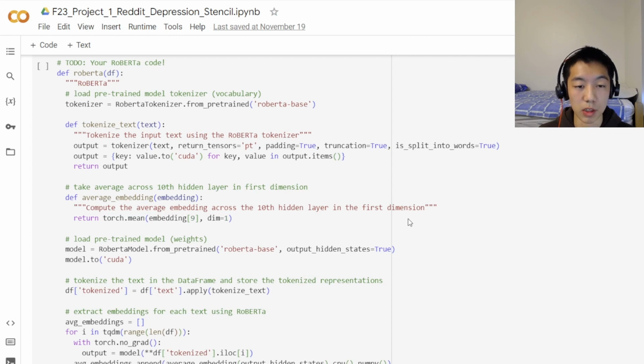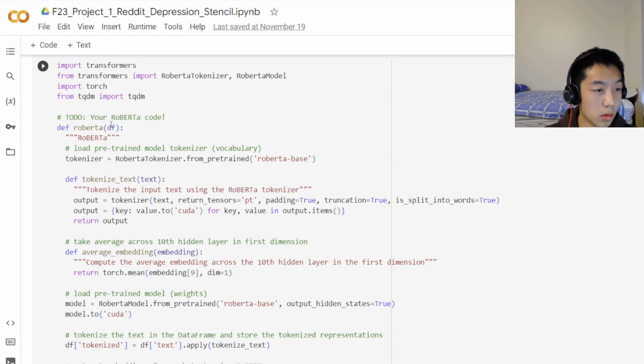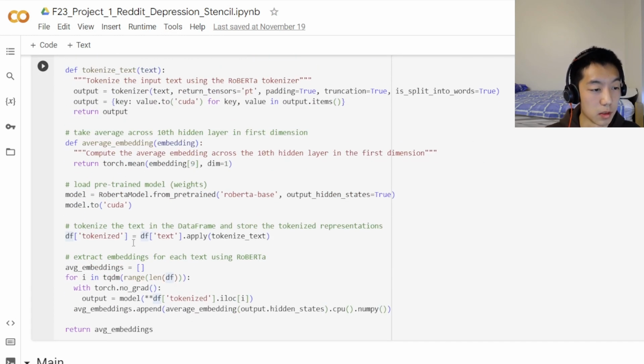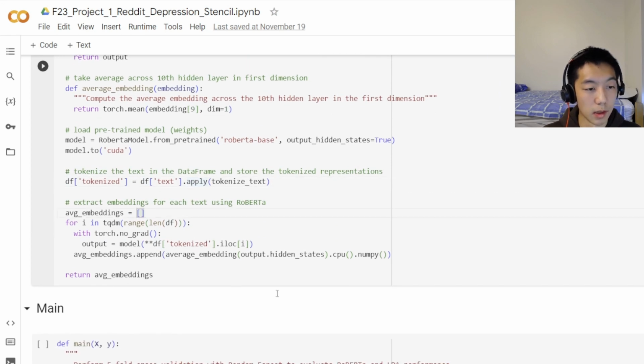And after that, we load a pre-trained model from Roberta, as the researchers did. And we can then apply the tokenized text function to the input data frame. So this data frame is going to be the individual symptom data frames in the main function, but the tokenization is really important. And then after that, we get to extract embeddings for each text.